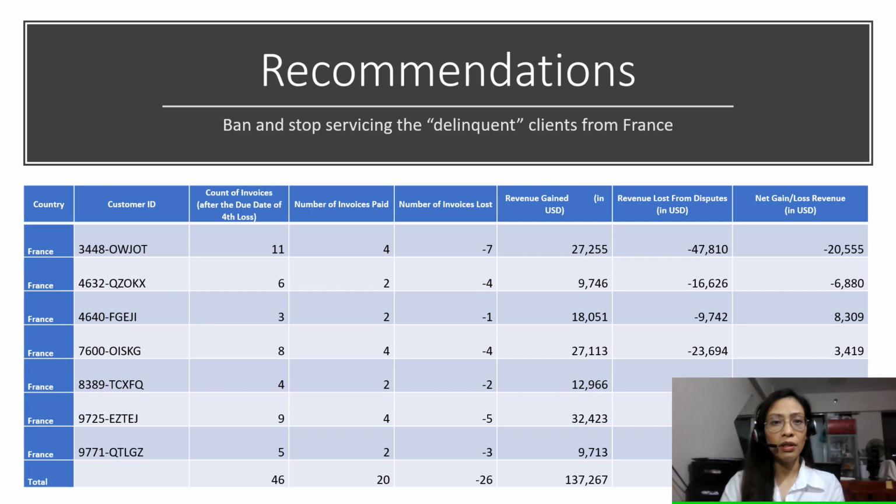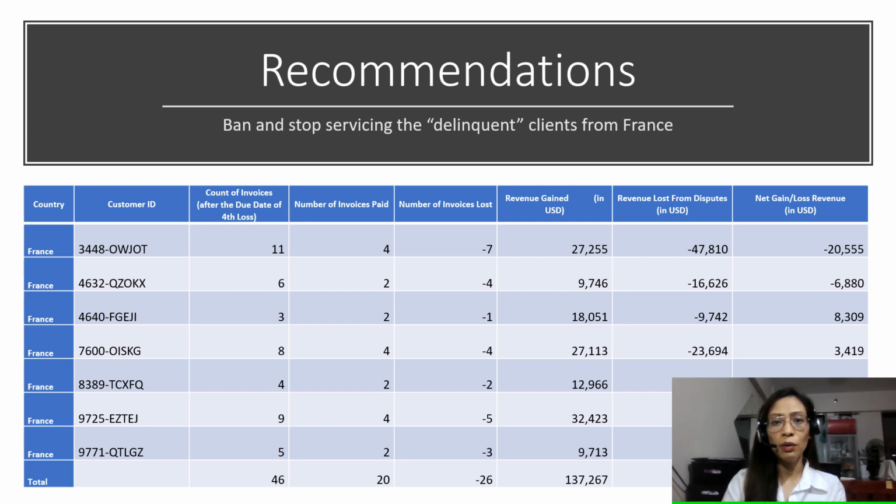Lastly, this recommendation requires much contemplation from the management. Ban and stop servicing delinquent clients from France. The assumption of Yellevate that the clients are thinking they can get away with not paying the services they acquired from the company can be supported by this table. This table shows the summary of invoices of the top 7 French clients after their fourth unpaid invoice, or fourth win. The number of lost disputes from these clients seems to increase as these clients experience winning and being favored.